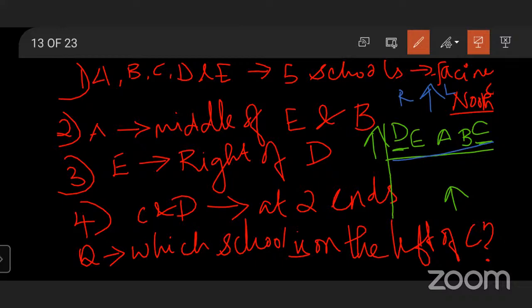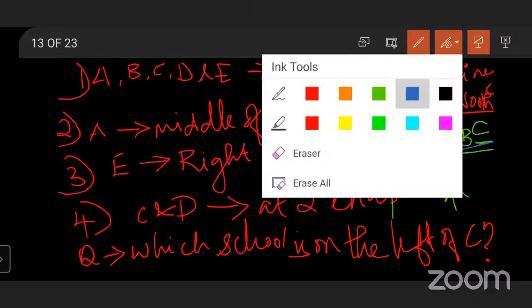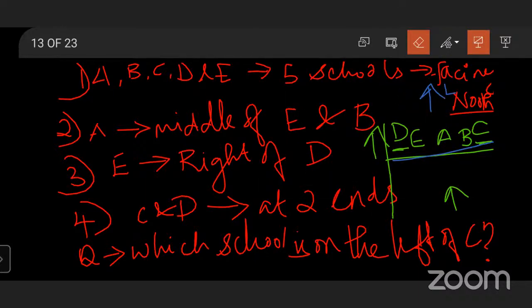E is to the right of D. No, it is not. This is the left side and this is the right side, because that is why we have changed it. D's right side is E. So that is why we have changed. So this will be the right order.